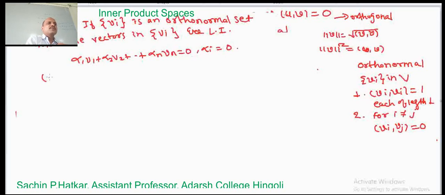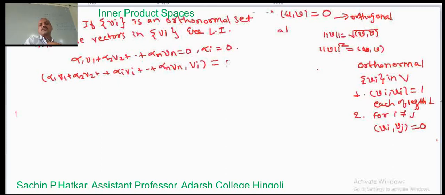The inner product of alpha 1 v1 plus alpha 2 v2 plus alpha i vi plus alpha n vn with vi equals 0, since when the first term of an inner product is 0, the inner product is obviously 0.